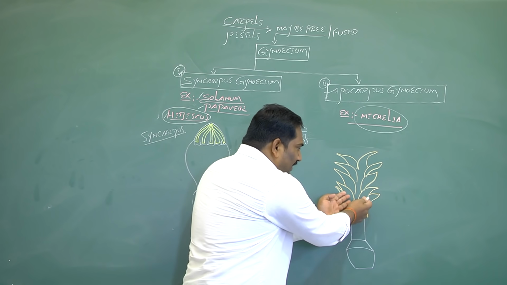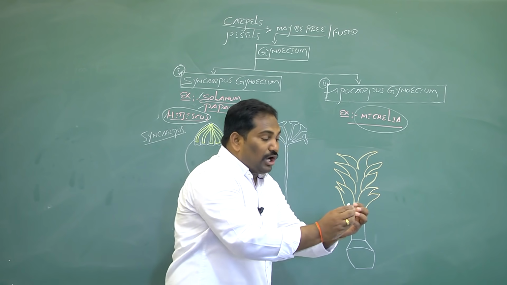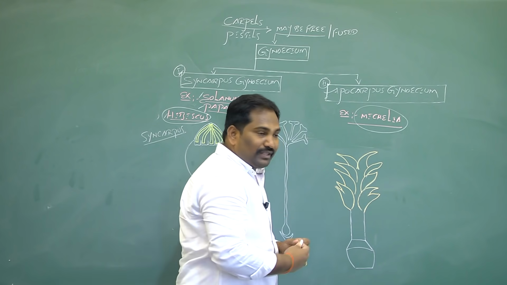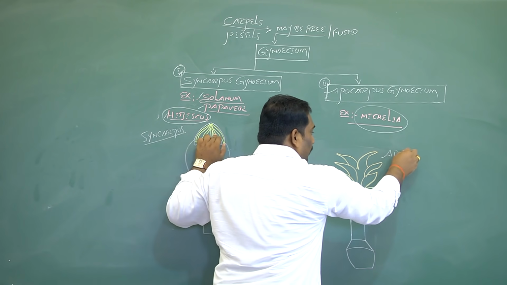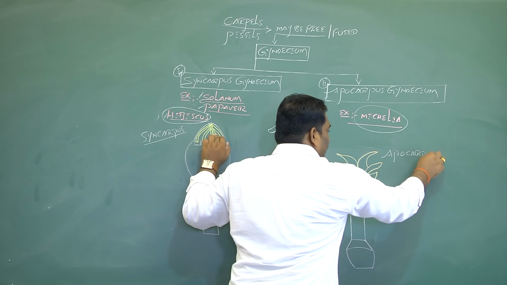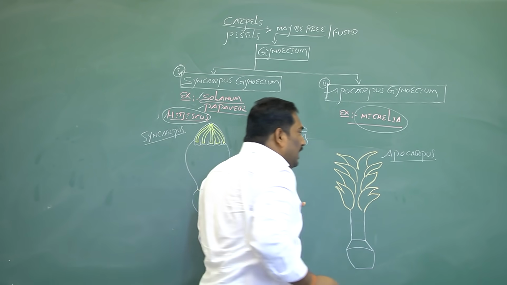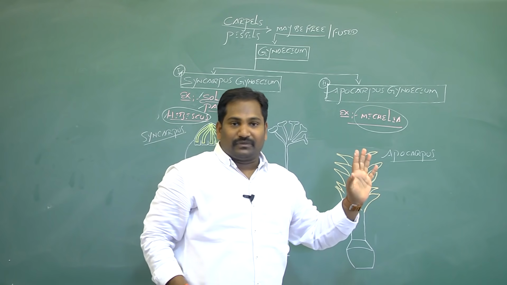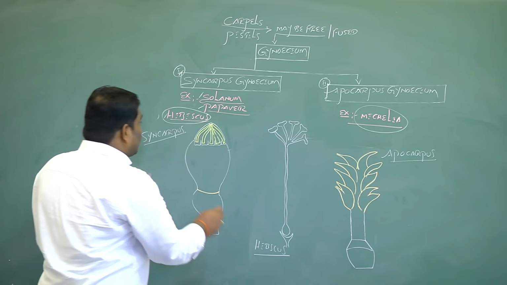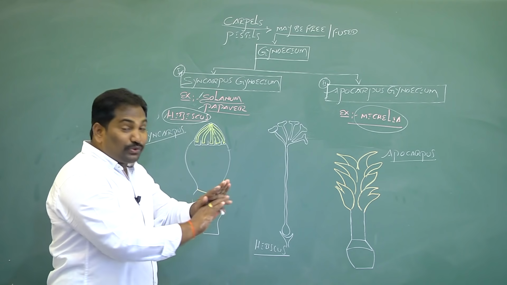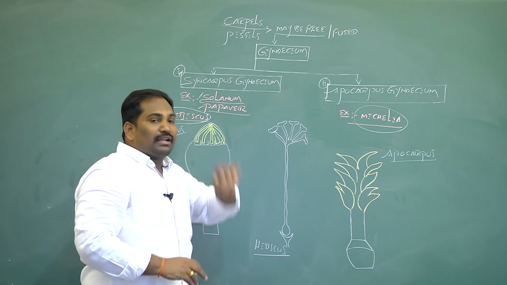On the thalamus, many carpels are present, but all these carpels are free. If carpels are free on the thalamus, it is called apocarpous. According to the Greek language, apo means free, carpus means carpels. Sync means fused, carpus means carpels.